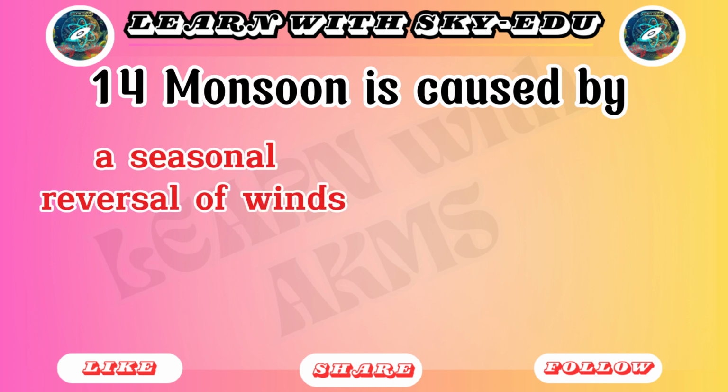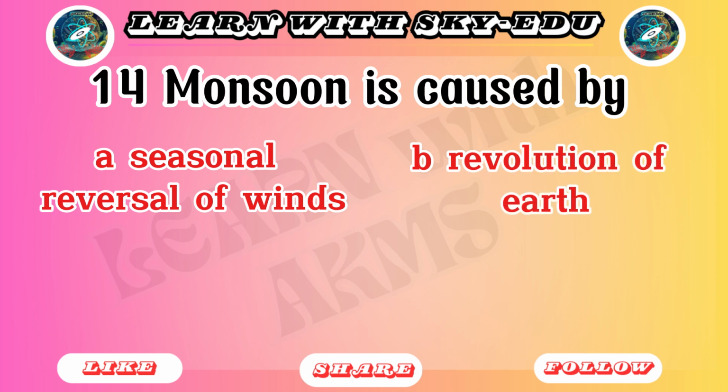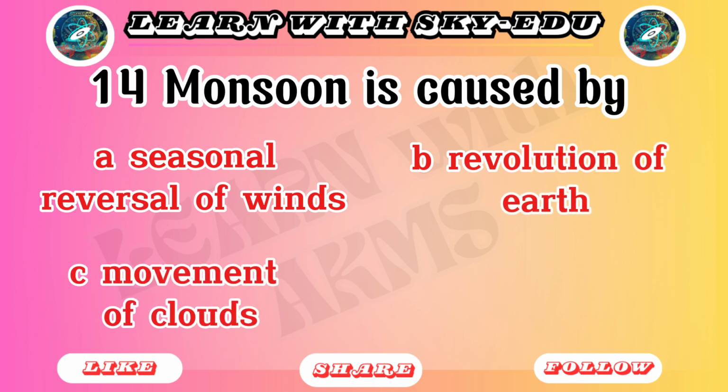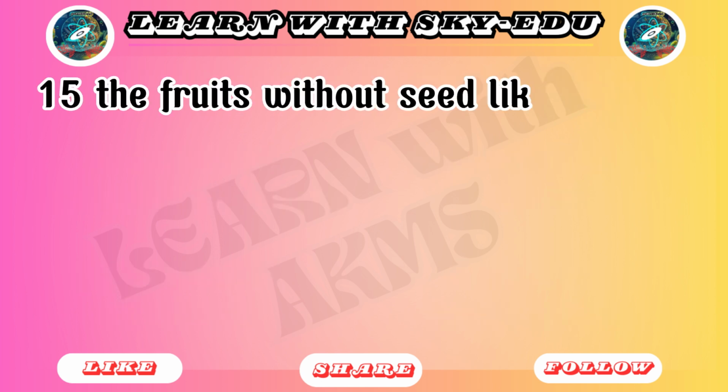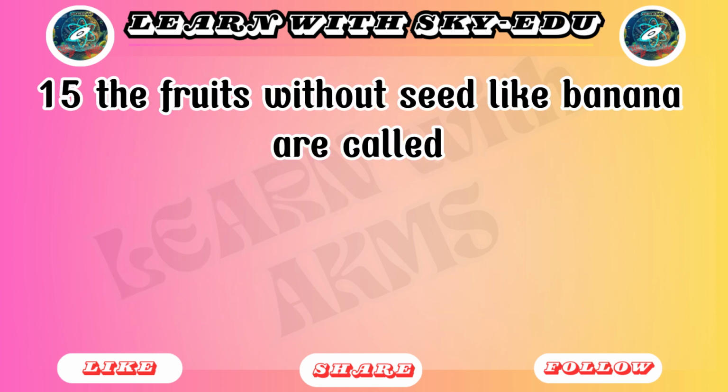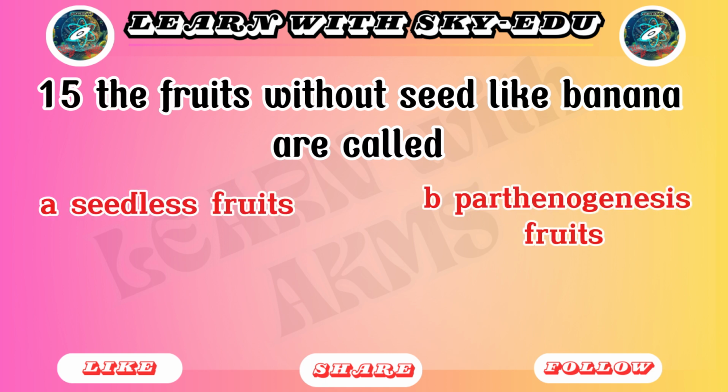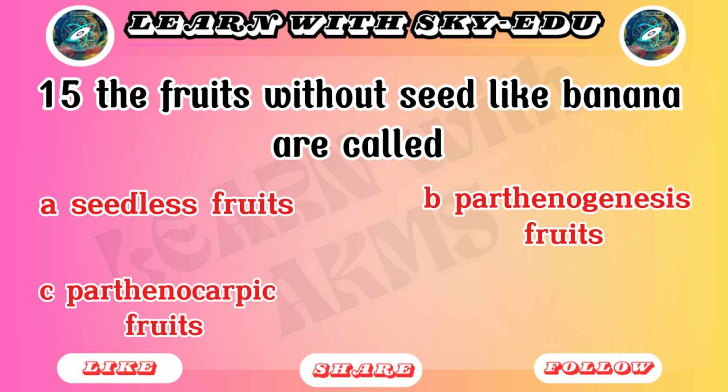14. Monsoon is caused by: A. Seasonal reversal of winds. B. Revolution of Earth. C. Movement of clouds. D. Rise in temperature. 15. The fruits without seed, like banana, are called: A. Seedless fruits. B. Parthenogenesis fruits. C. Parthenocarpic fruits. D. Placental fruits.